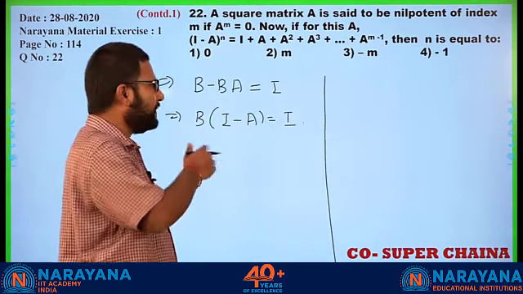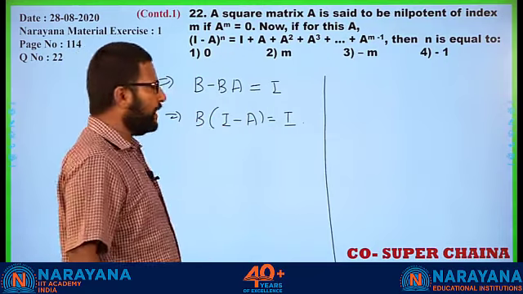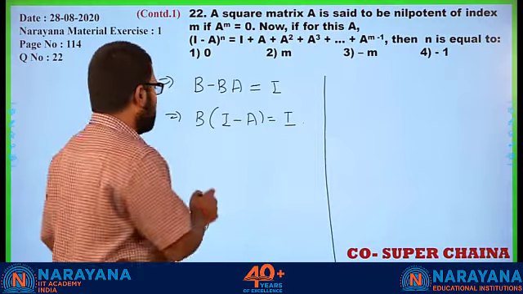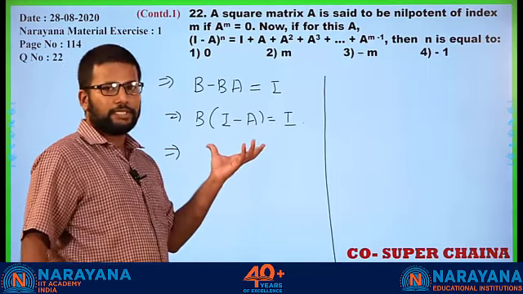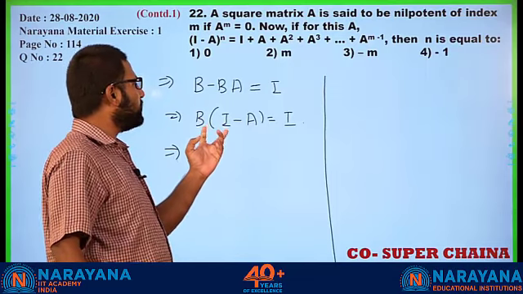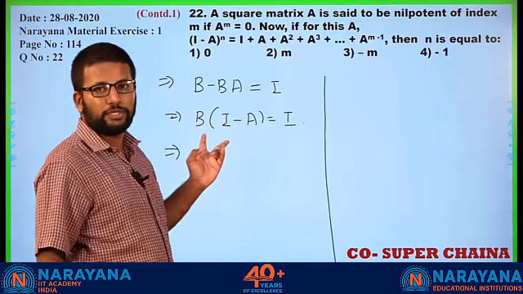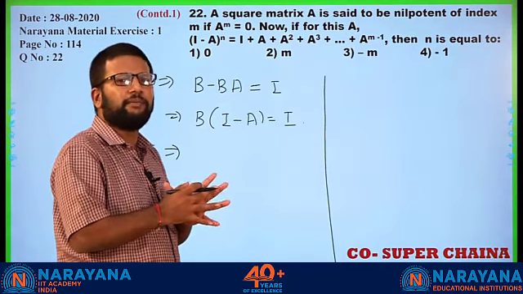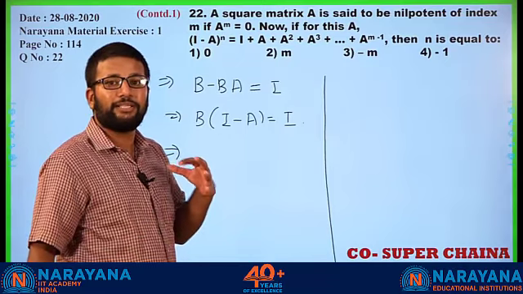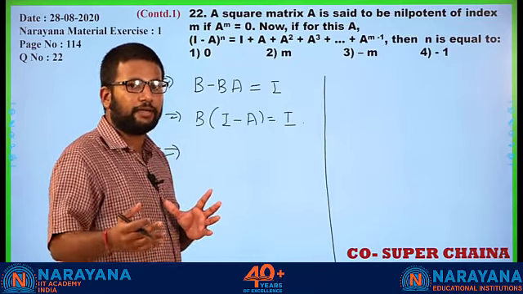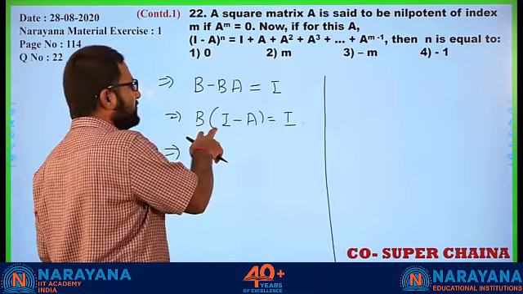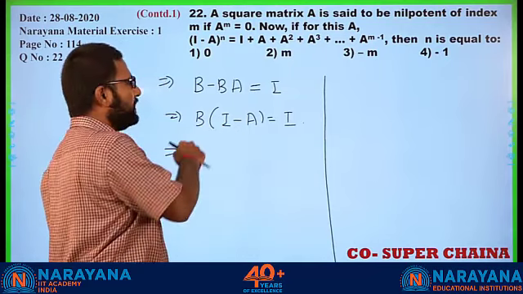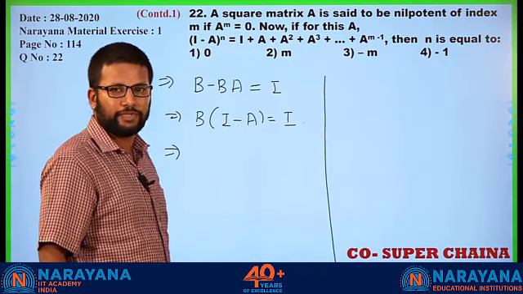Instead of 1, we will put I. Now B into (I minus A) is equal to I. Now again, if these were numbers, then do you realize that you will call these two numbers reciprocals? So in matrices, it is not exact but somewhat similar. We have a concept called inverse, which we will study later. But whenever two matrices multiply in a way that you get identity, then those two matrices are called inverses of each other.